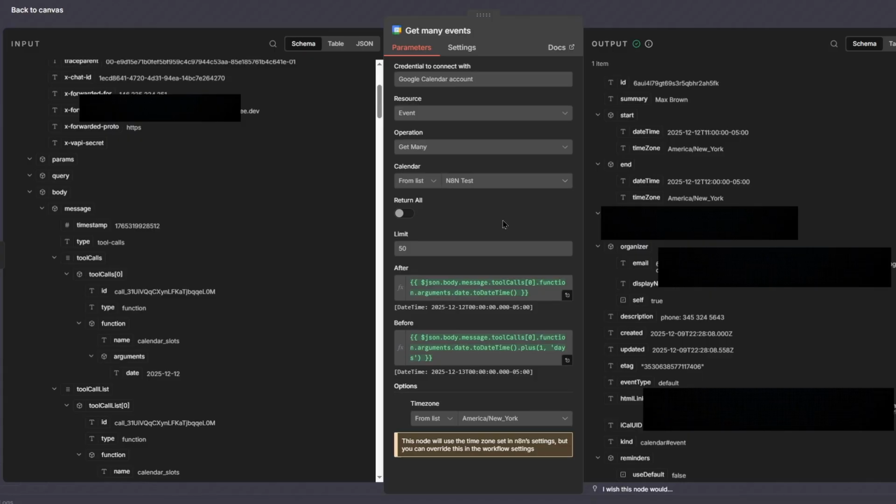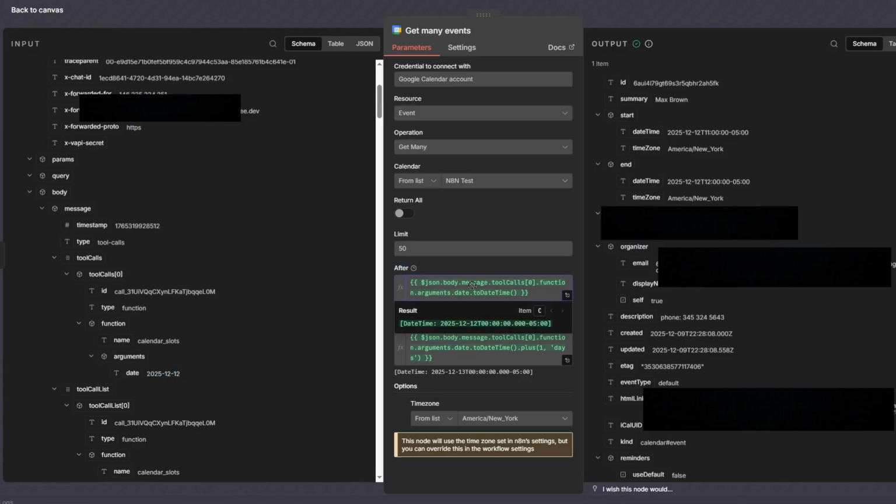And the way we're going to do it is that the AI is going to send over a date. And for that date, we're going to check how many events are booked on this specific day. So this is what this node is doing. It's getting all the events that are booked on that specific day. As you can see, this says after, because the way this node works is that it takes two parameters. It takes after and before. So it's all the events after this date and all the events before this date.